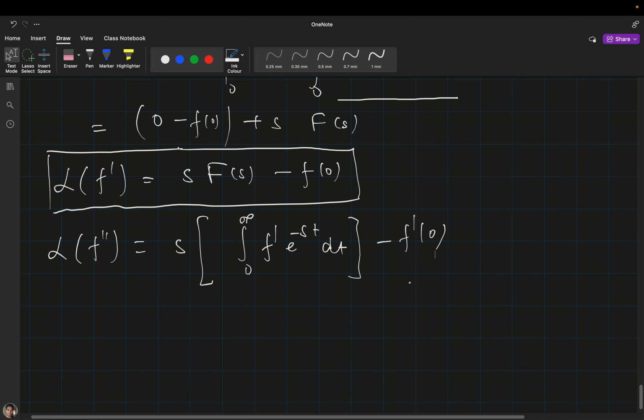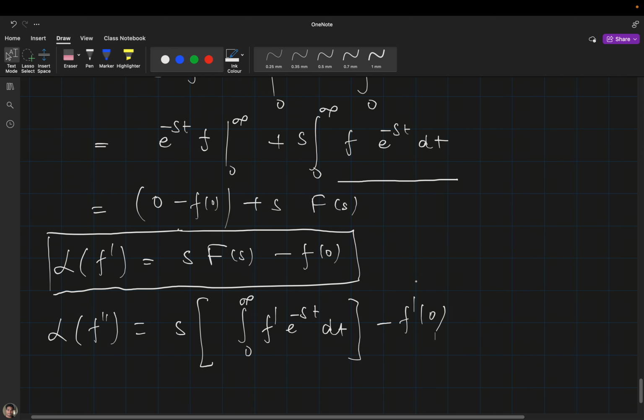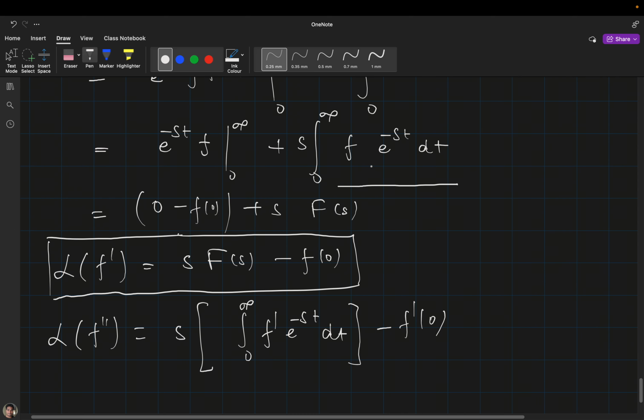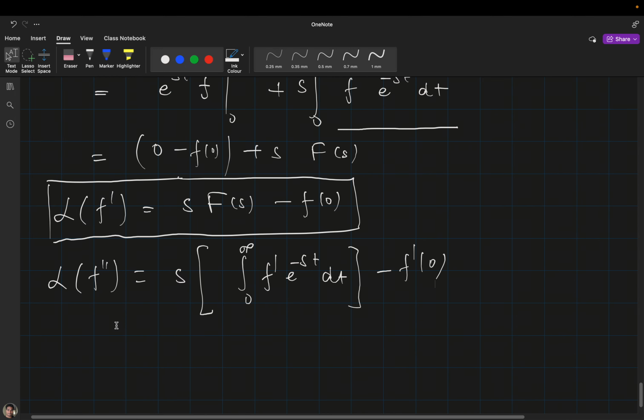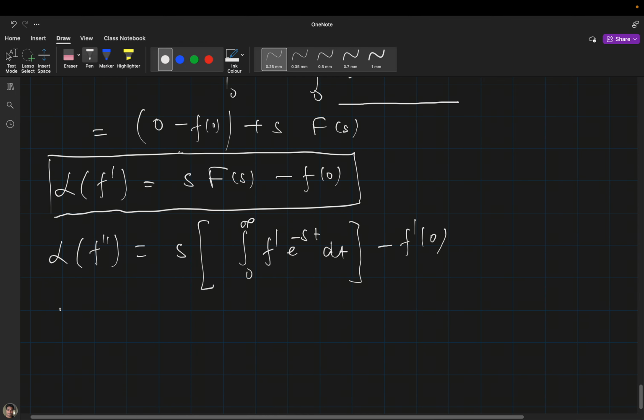Is it fine or not? Can I write this? Because capital F(s) is this, but in the case of the double derivative, in place of f it will be f dash because it is a case of the double derivative. That's why I have written it like this.